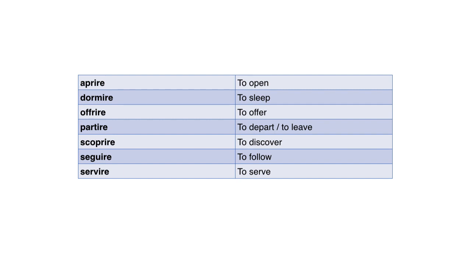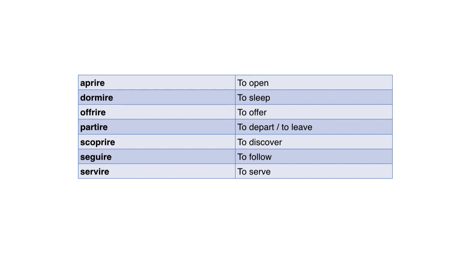Now, take into account that there's another little group of ire verbs that we are going to do tomorrow that introduce a small but important change to this type of conjugation, okay? So ire verbs actually have two subgroups. But for now, we are doing the standard group of ire verbs, okay?